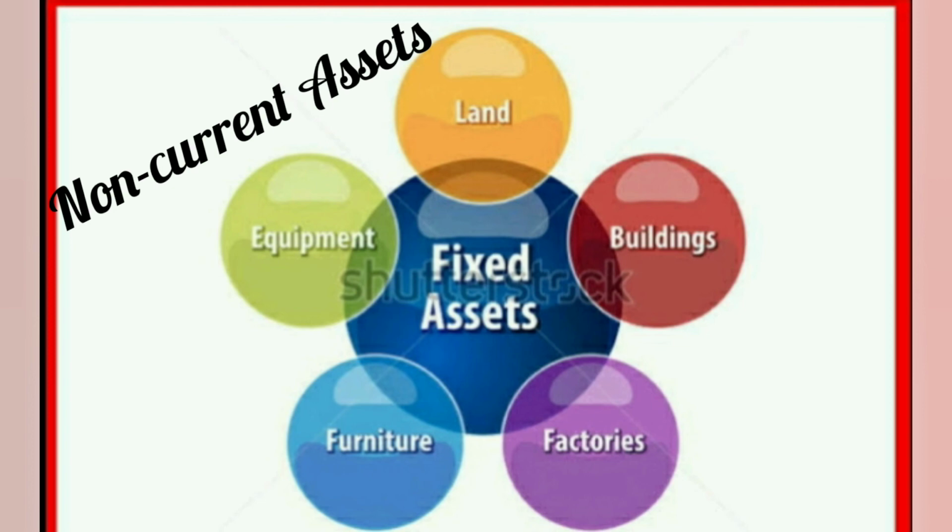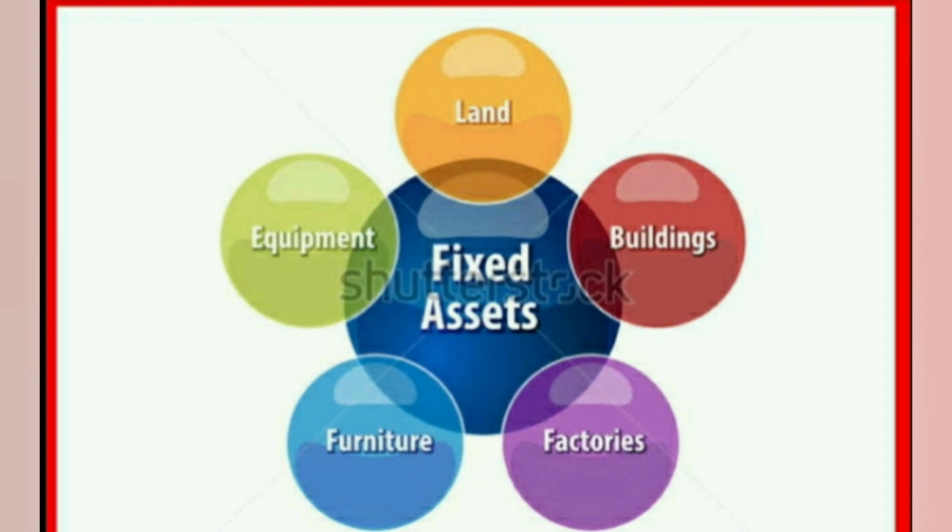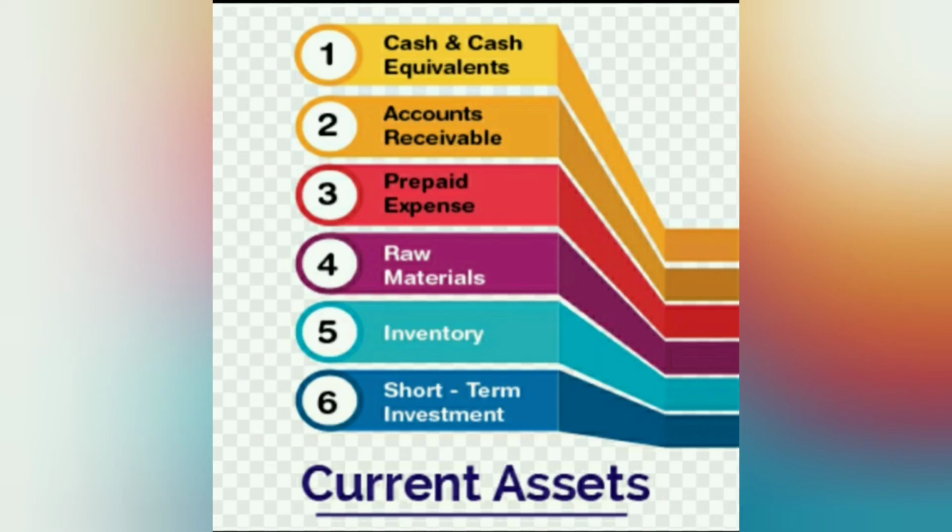Tangible fixed assets are the assets having physical existence, and intangible fixed assets are those assets having no physical existence but their possession gives rise to some rights and benefits to the owner. They cannot be seen and touched, just like goodwill, patent, trademark, copyright, etc. Current assets. Those assets which are meant for sale